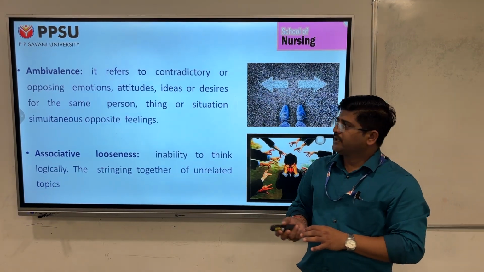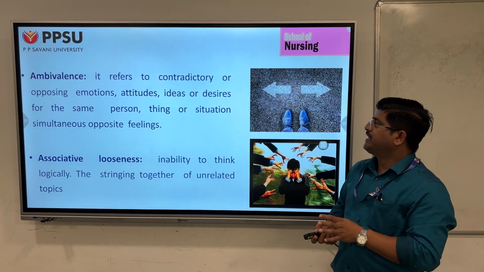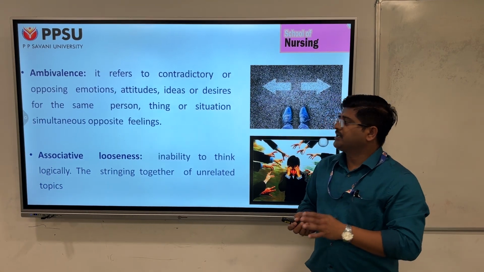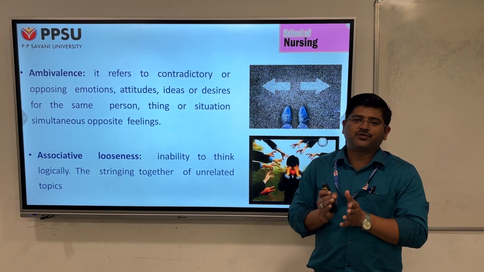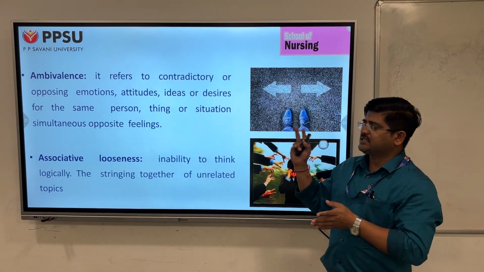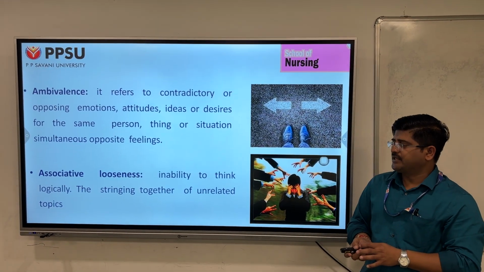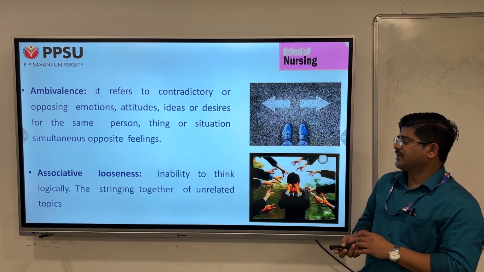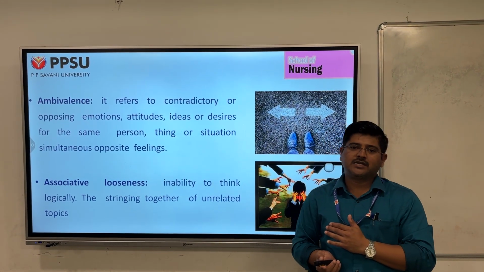And ambivalence. Ambivalence refers to contradictory, opposing emotions, attitudes, ideas or desires for the same person, thing or situation, simultaneous opposite feelings. So here the person will be in a state of confusion, with a conflict of anything, it may be two ideas, emotions, attitudes or feelings. And the last A is associative looseness, that is the inability to think logically, the stringing together of unrelated topics. So these are the 4 A's explained by Eugene Bleuler.